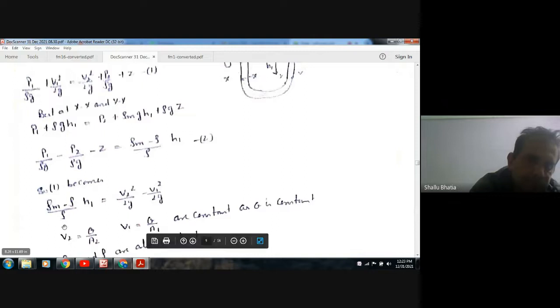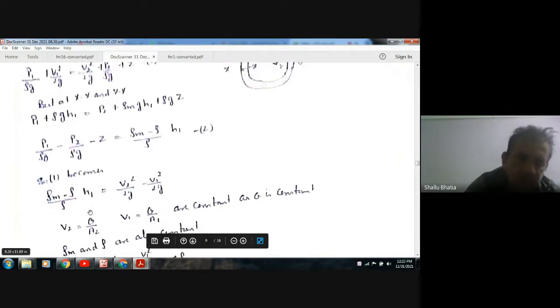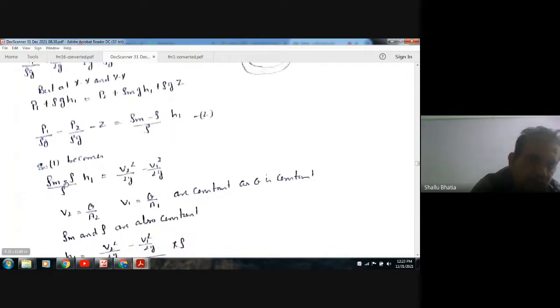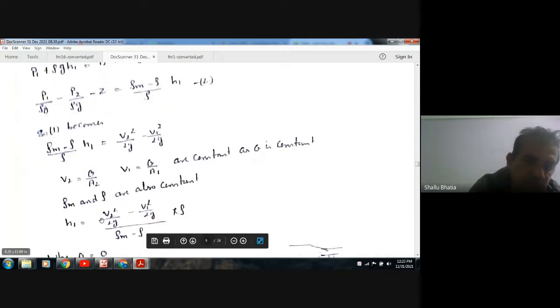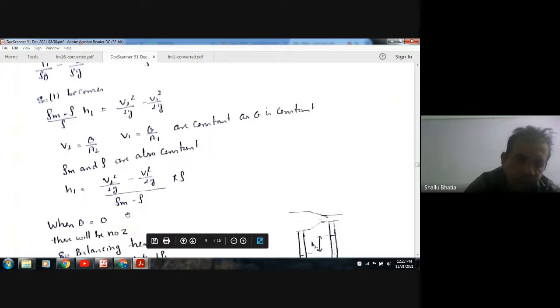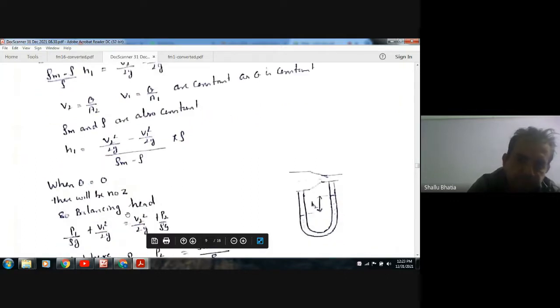Here V2 is nothing but Q by A2 and V1 is nothing but Q by A1. As Q is constant, and rho m and rho, the densities of mercury and water, are also constant, H1 is a constant quantity with this value. And when theta is zero, then there will be no Z.